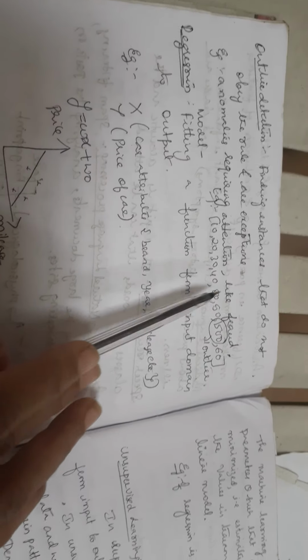One more key term, let us see here: outlier detection. What is outlier detection? Outlier detection is finding the instances which don't obey the rule. For example, let me take the values. This is the data set. All these are 10, 20, 30, 40, 80, 90, 60, but this value is greater than 100. So it is an outlier which doesn't obey. These values are all between 1 and 100, but only this value is greater than 100. So we call it an outlier which doesn't obey the rule. These key terms we will be using in the next chapters.